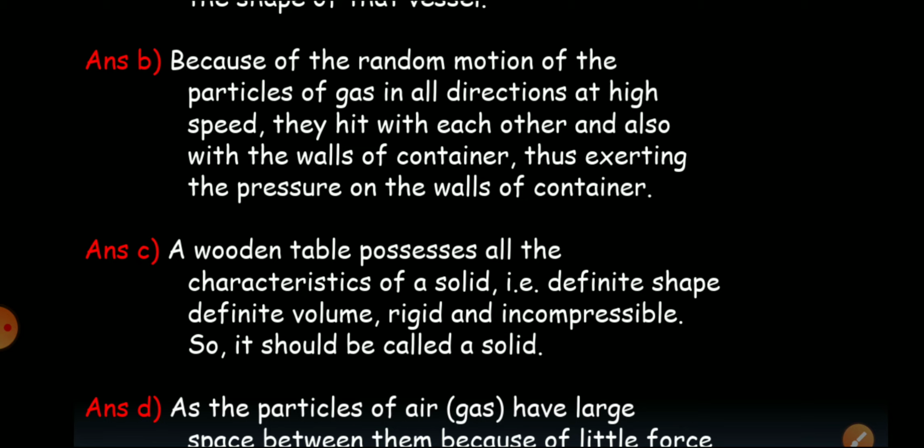While colliding, they exert pressure on the walls of the container. We know that when two things collide, whether small or big, they exert pressure on each other, and that's why they change their direction. Same way, the gas particles collide with the walls of the container and exert pressure on the walls. That's why when we boil water in a vessel and vapor is formed, we hear the sound of the lid, because the vapor molecules are exerting pressure on the lid.